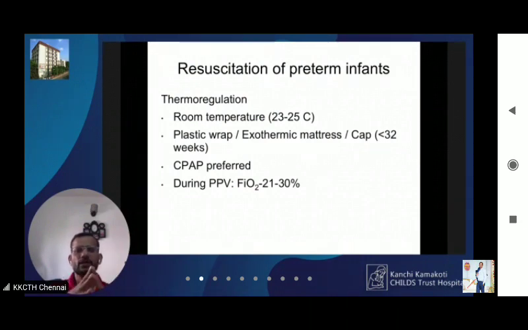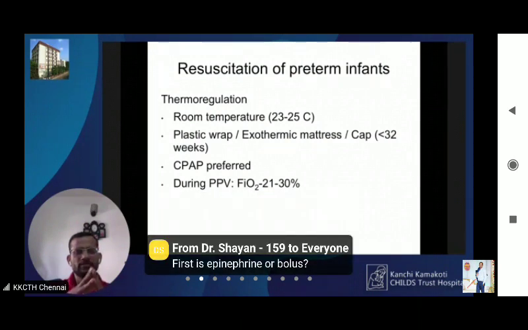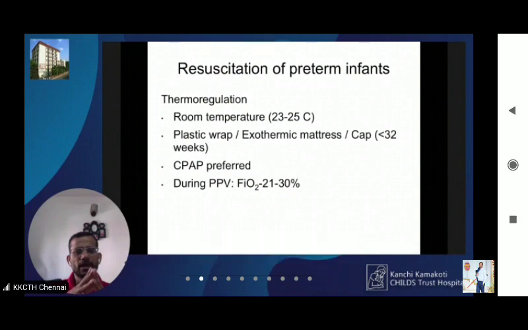Thermoregulation in preterm infant resuscitation is very important. You need to use an appropriate room temperature, that is 23 to 25 degrees Celsius. You can use a food grade plastic bag for covering the baby. You can use exothermic mattresses, and CPAP for babies less than 32 weeks. CPAP in these babies will reduce the risk of death and BPD. So in a spontaneously breathing preterm infant, it is preferable to use CPAP rather than intubate the baby.